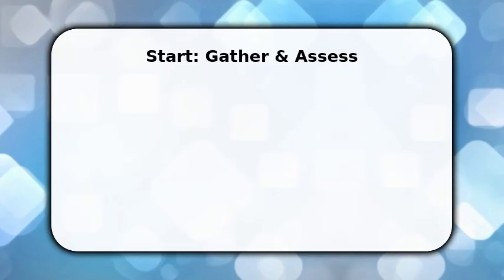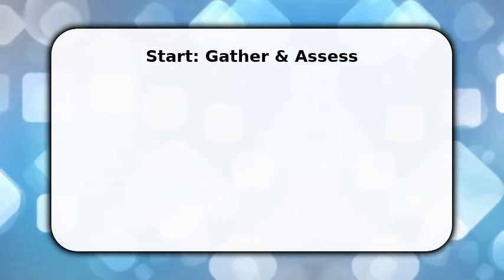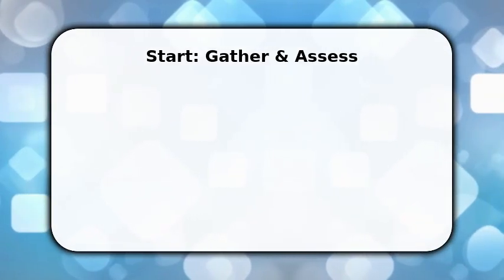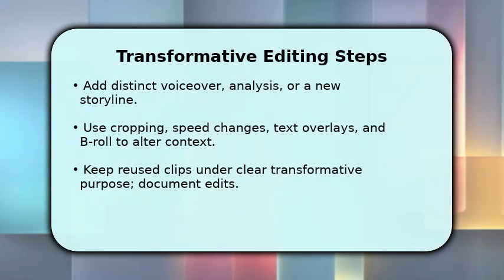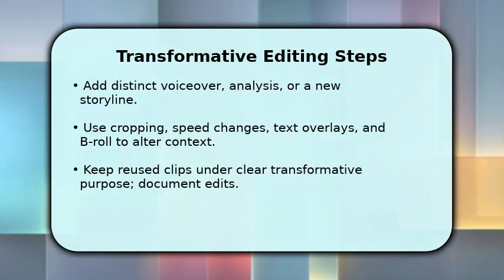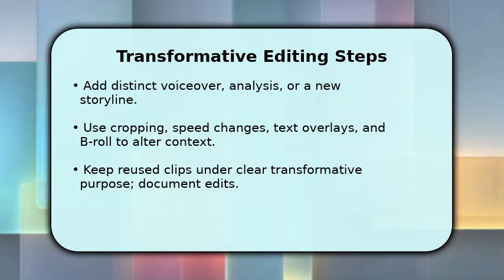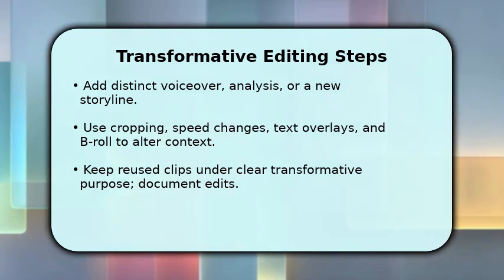Next, enable or review your content ID preferences and copyright contact info in channel settings so you're prepared if claims arise. Now you execute the creative transformation. Start with a clear thesis that explains why the reused clips exist. You narrate purpose before each segment.